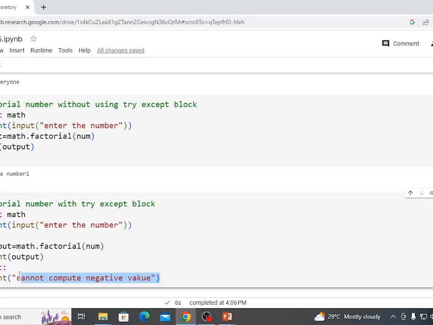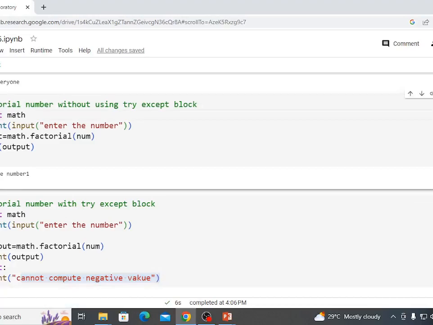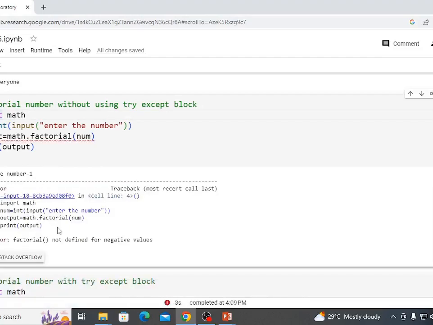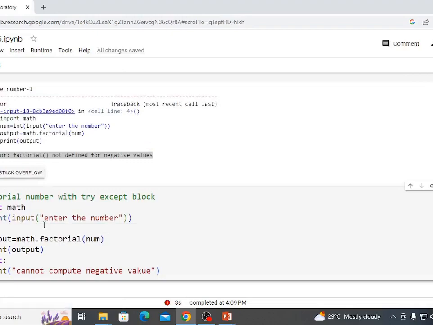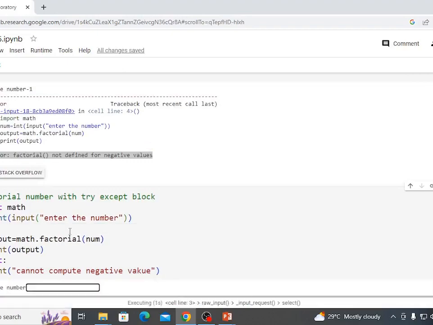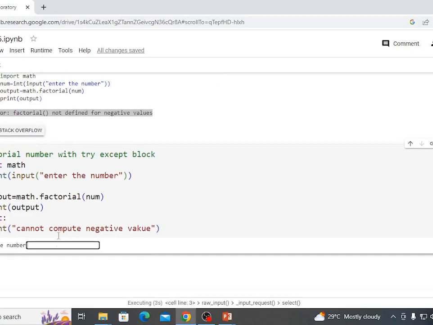See here, first check without using the try except block. We'll add -1. It will show an error message, and read the error, value error, factorial function not defined for negative values. Now see here, in this example where we have used the try except block, if we pass -1, what will it show?